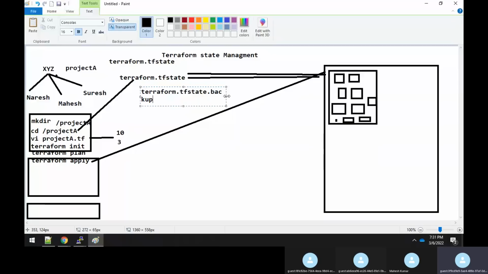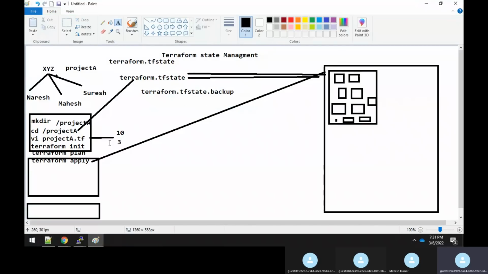So whatever the older information was will be written into the backup, and the new information about the whole set of resources will be written into the terraform.tf state file.